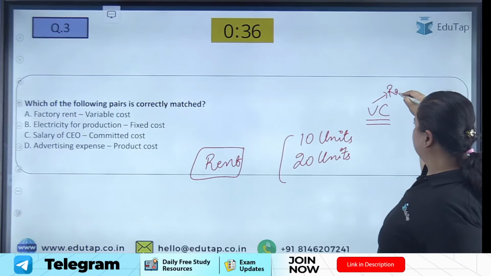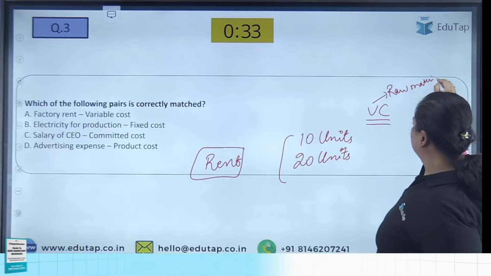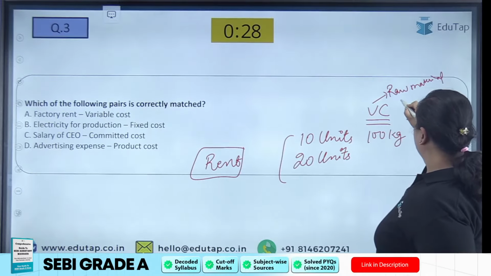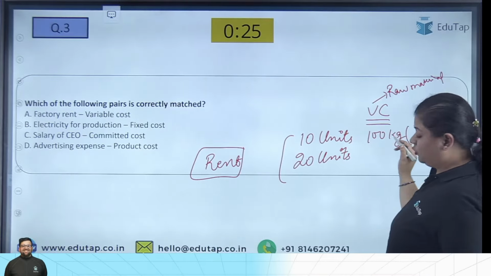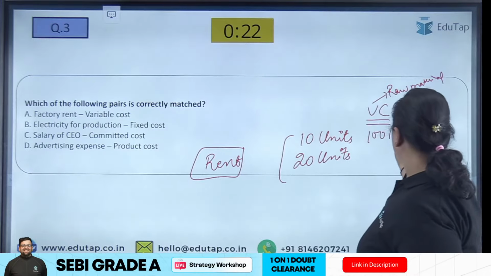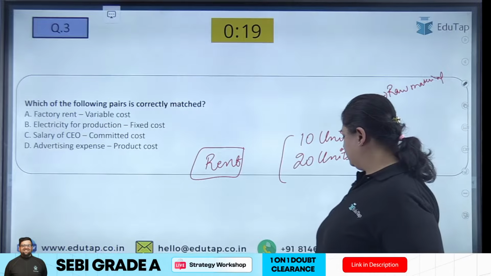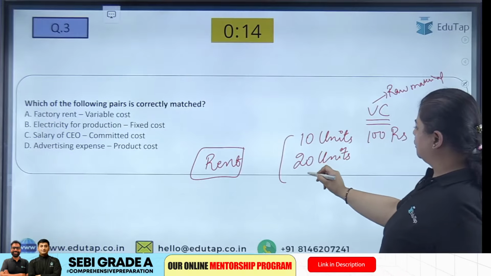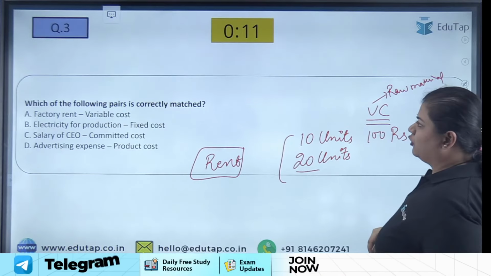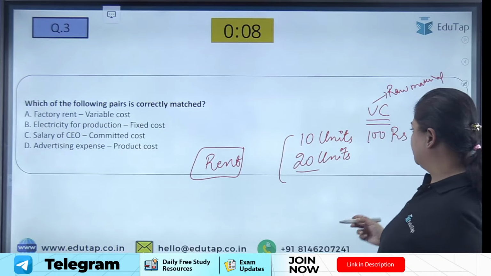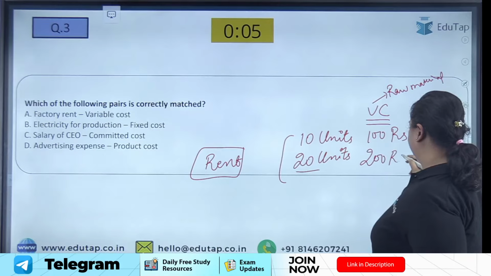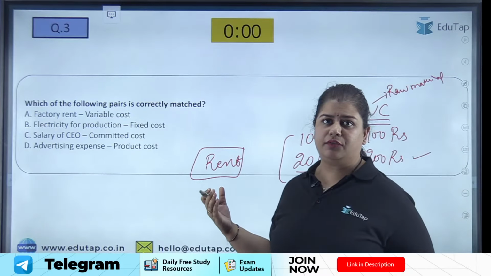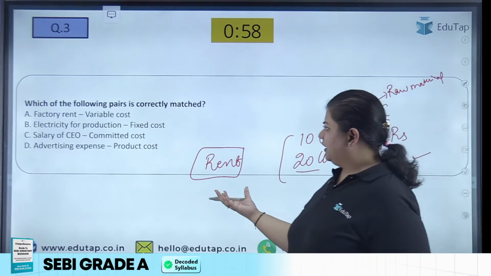Variable cost is like raw material. To produce 10 units, if it was 100 kg, let us say the cost was 100 rupees. Now, when I am increasing my production to 20 units, of course the cost of raw material will also change. Maybe it can be 200 rupees now, right? So variable cost changes with the level of output. So does factory rent change or not?